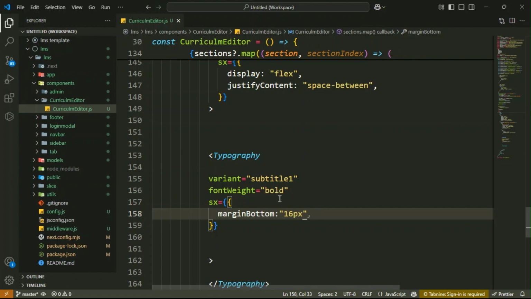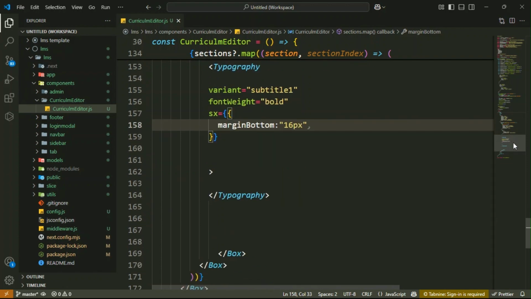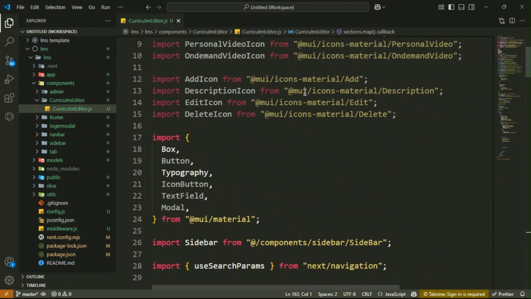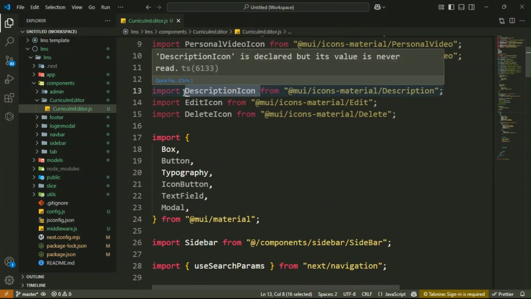Got it. So this is the Typography. Then inside the Typography you have another icon, that is a DescriptionIcon. So let's go to the top, and this is your DescriptionIcon component.